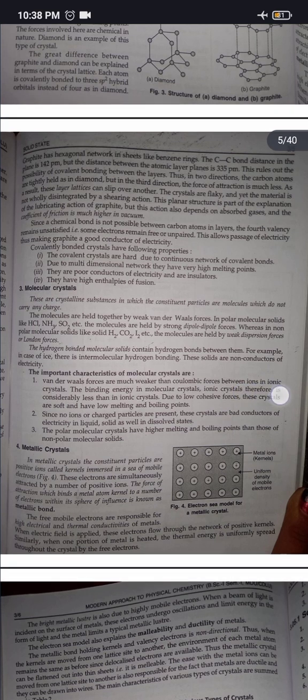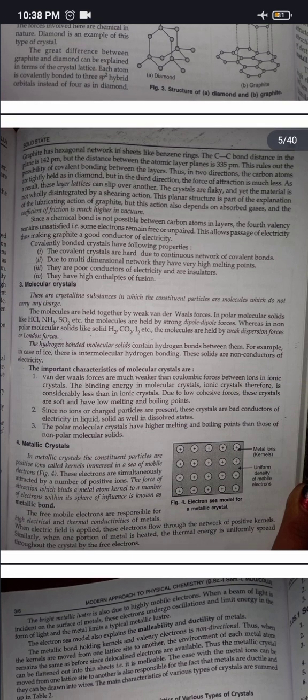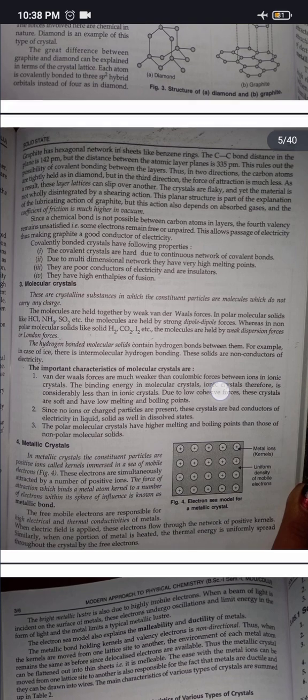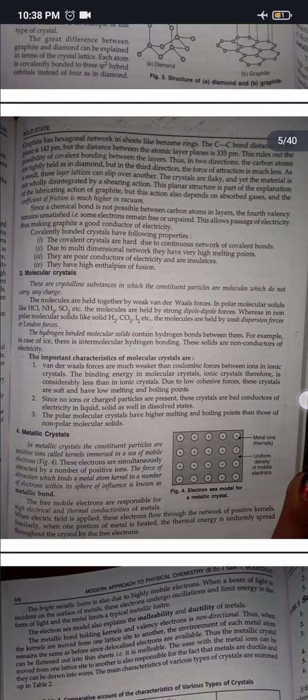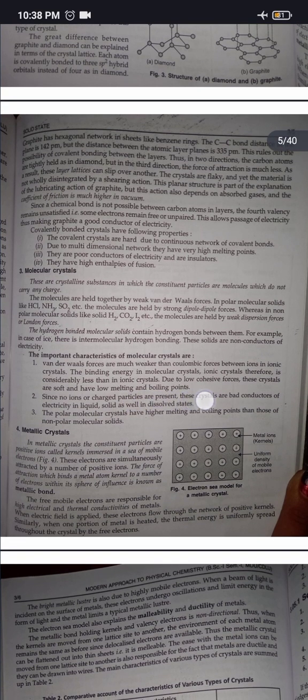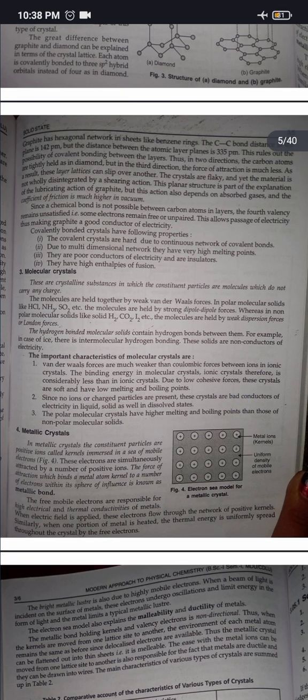Due to low cohesive forces, these crystals are soft and have low melting and boiling points. Since no ions or charged particles are present, these crystals are bad conductors of electricity in liquid and solid as well as in dissolved states. The polar molecular crystals have higher melting and boiling points than those of non-polar molecular solids.